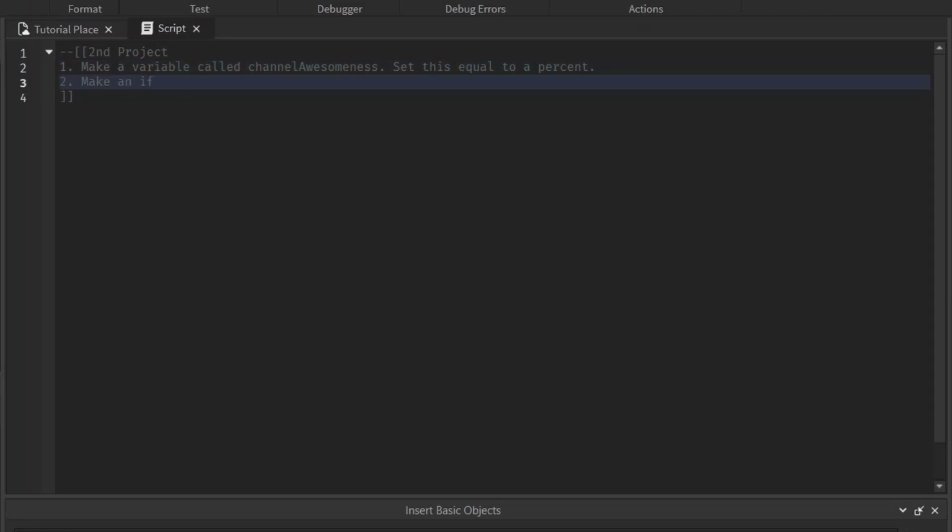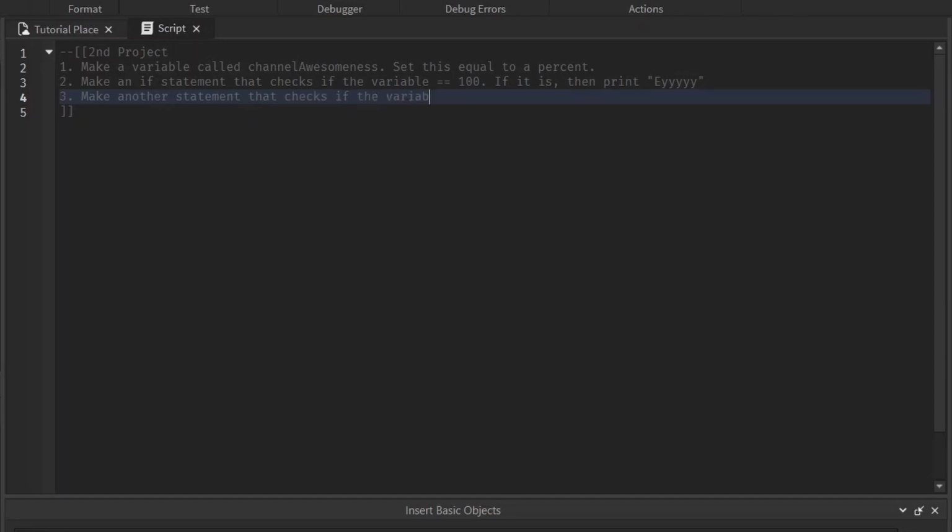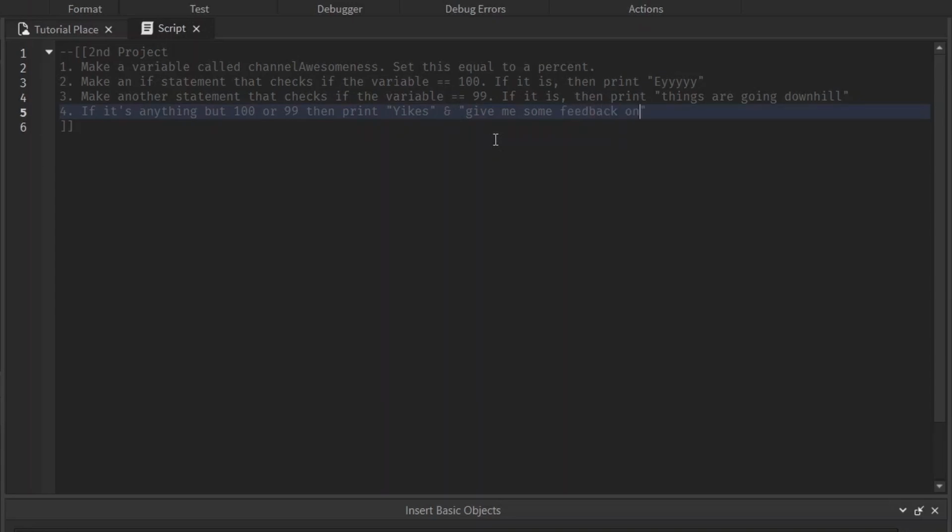And then make an if statement that checks if the variable is equal to 100. And if it is, then print A. Make another statement using elseif that checks if the variable is equal to 99. And if it is, then print things are going downhill. And if it's anything but 100 or 99, then print yikes. And then it also prints, give me some feedback on what I can do better. So pause the video now and then I'll show you my solution for this.